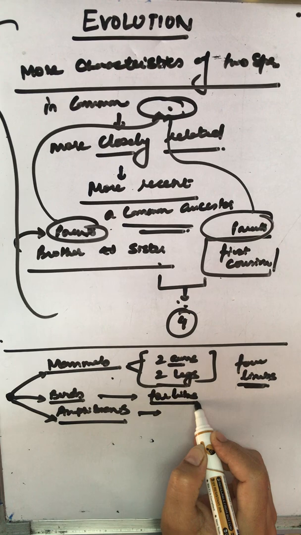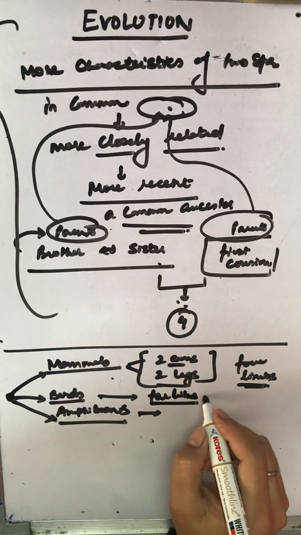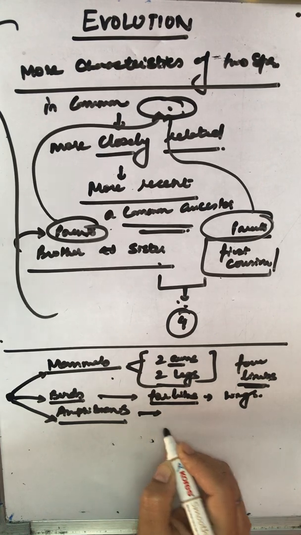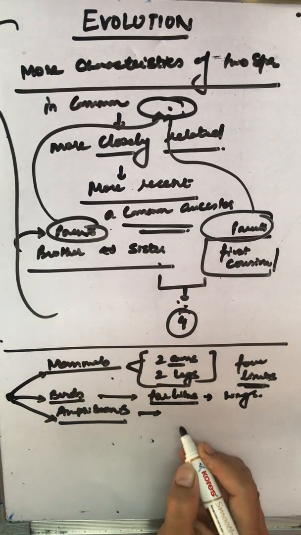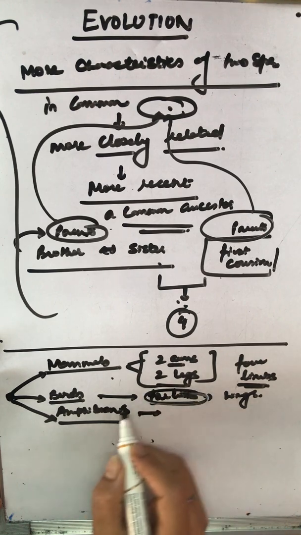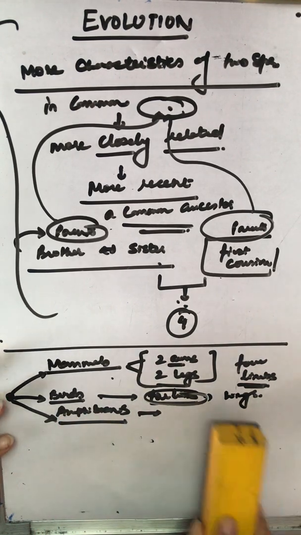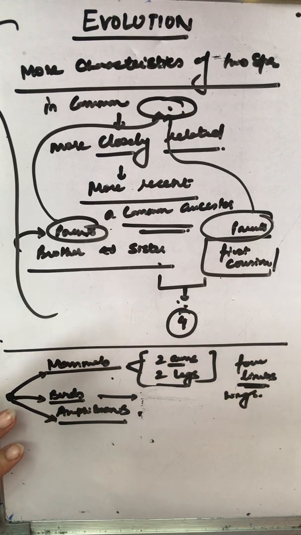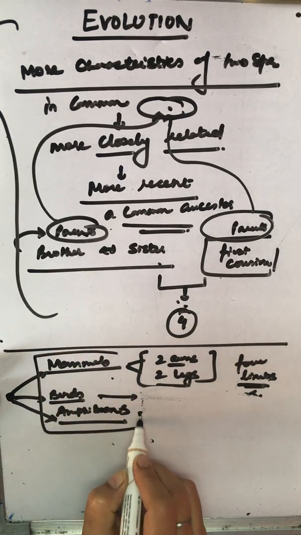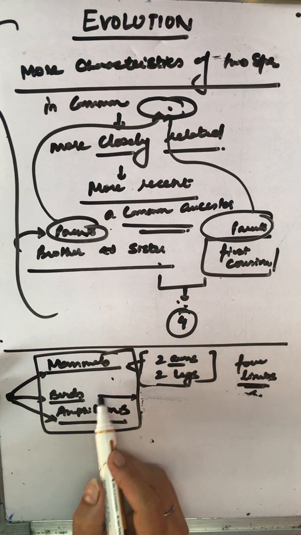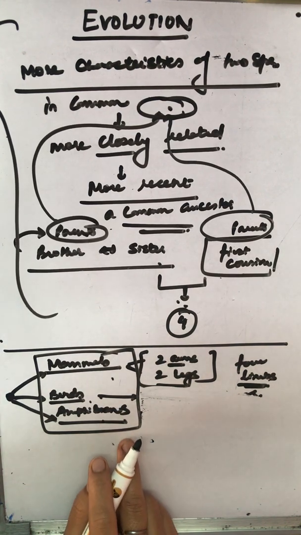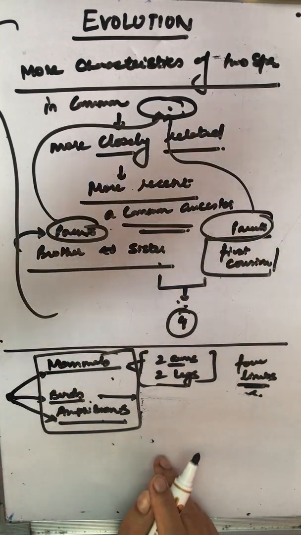Okay, 4 limbs are developed into wings. And amphibians use it for leaping. So before we jump to any conclusion, we were first talking about that. We say that mammals, birds and amphibians have the same origin of their structure.